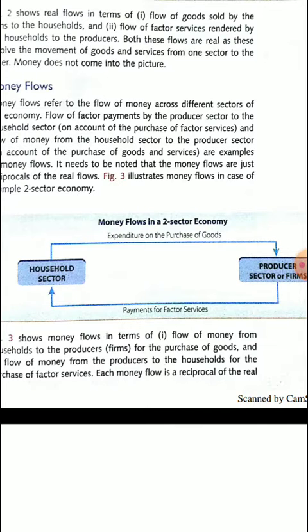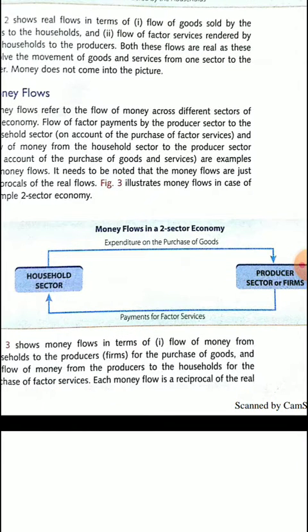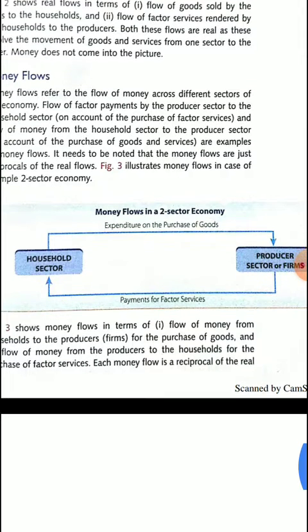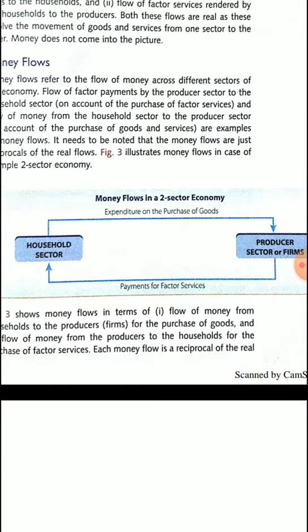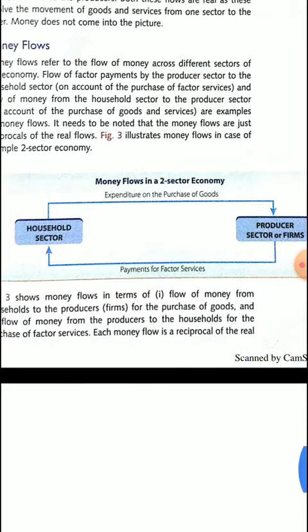As you can see on your screen, the household sector is paying for the purchase of goods and services, and the producer sector is paying for factor services to the household sector. In this way, the real flow and money flow work in the economy.